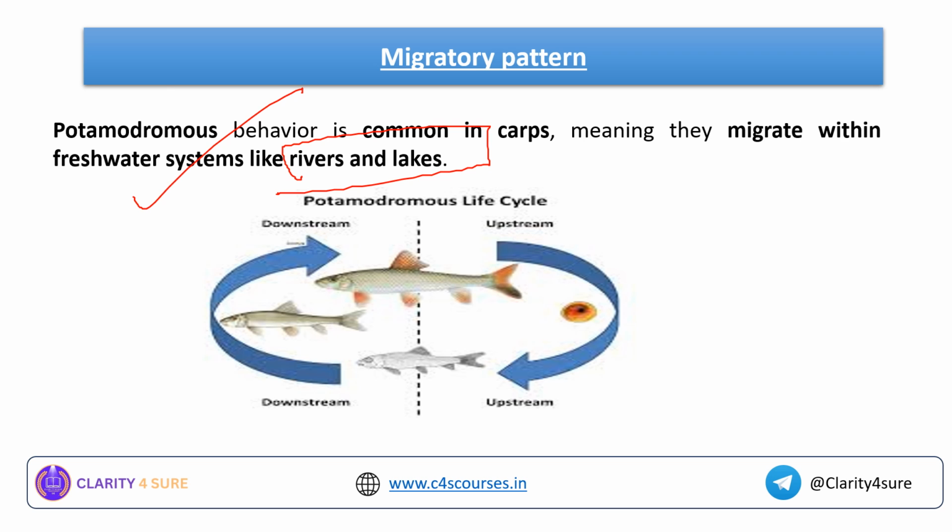Okay, these are potamodromous species, which means that they migrate within, this is important, within the freshwater systems like rivers and lakes. So this is the potamodromous behavior, that is, it migrates in the freshwater system only. I hope the migratory pattern of carps is also clear to you now.